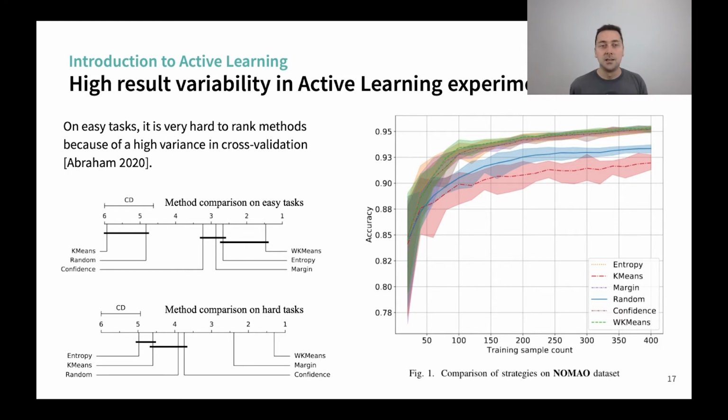So on easy tasks, we see that random and k-means, which I will talk about later, are bad, but among the best ones it is hard to say. Whereas on the hard tasks, we are able to find a winner. So that was our conclusion.